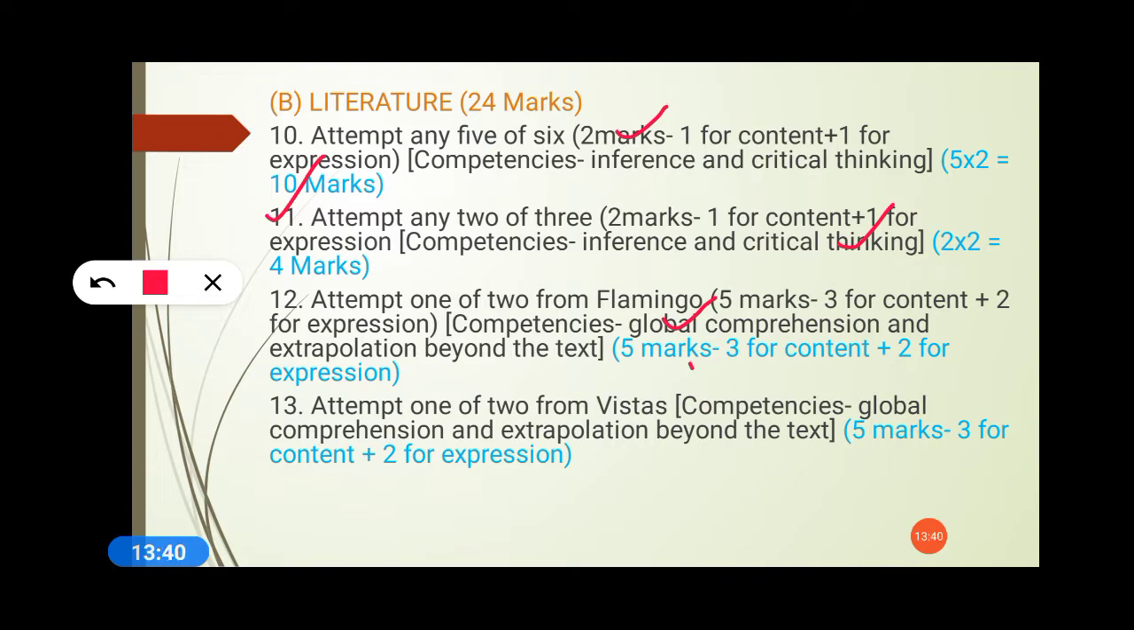Just have a thing in mind that the evaluator doesn't know anything. He is blank, and you are the one who knows everything, and you have to write the answer accordingly. The other person has no idea and is not aware of anything, and you have to make him understand that this is the point, this is the answer for which I will get 5 marks. So it's all upon you.